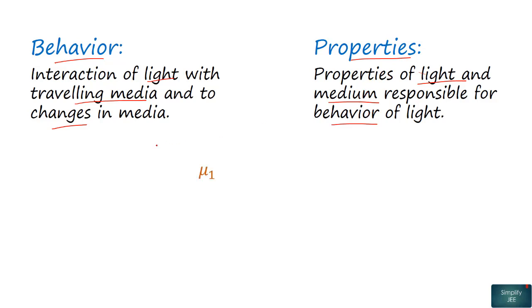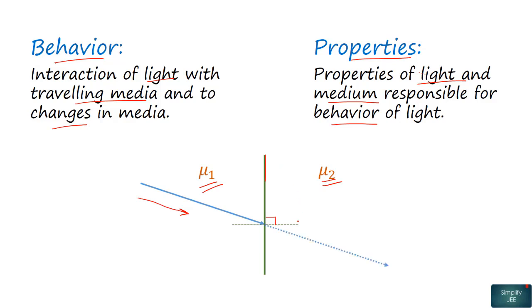Like, for example, consider two media having refractive index mu1 and mu2 separated by a boundary. Here the dotted line represents the normal to the boundary surface. Now a ray of light which is traveling in the medium with refractive index mu1 will continue to travel in a straight path until it interacts with the boundary separating the two media. After interaction with the boundary, this ray will bend away from the normal or towards the normal. This phenomenon of bending of the ray is called refraction.